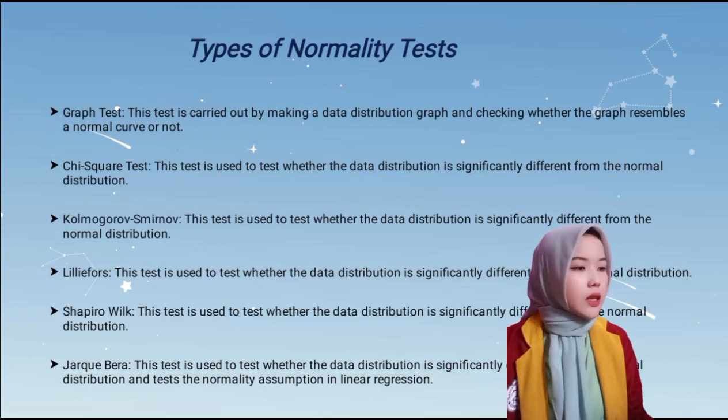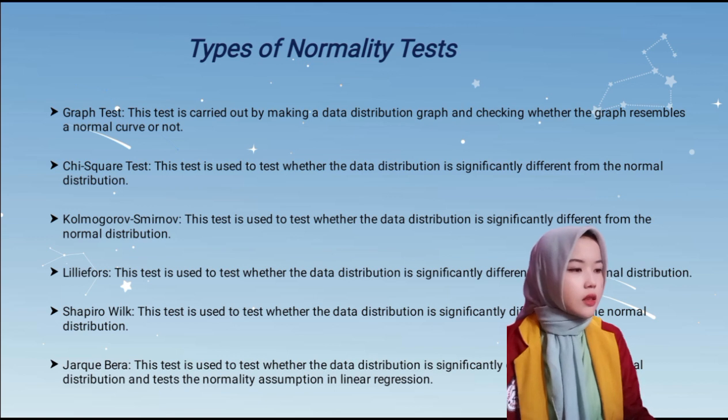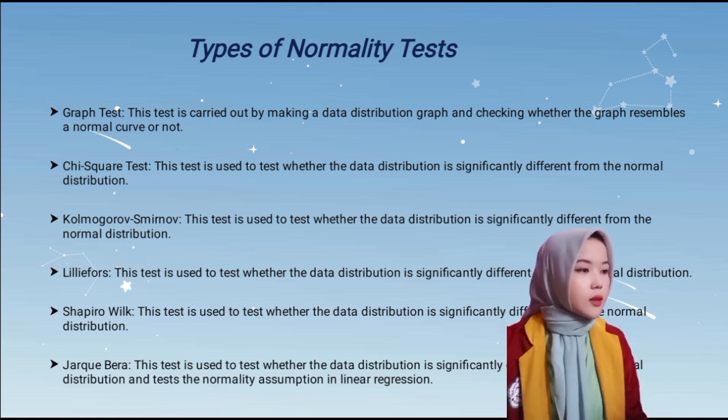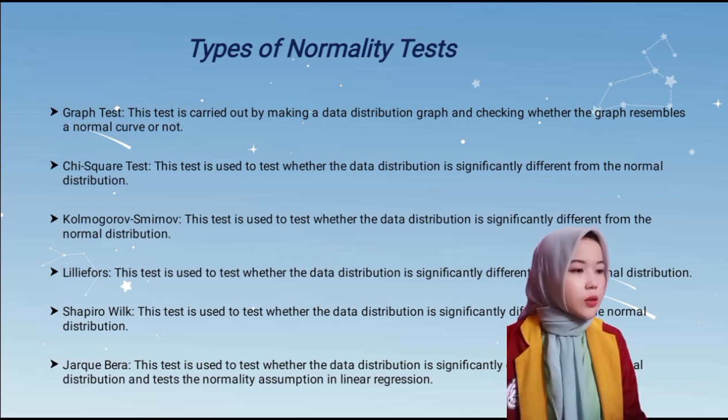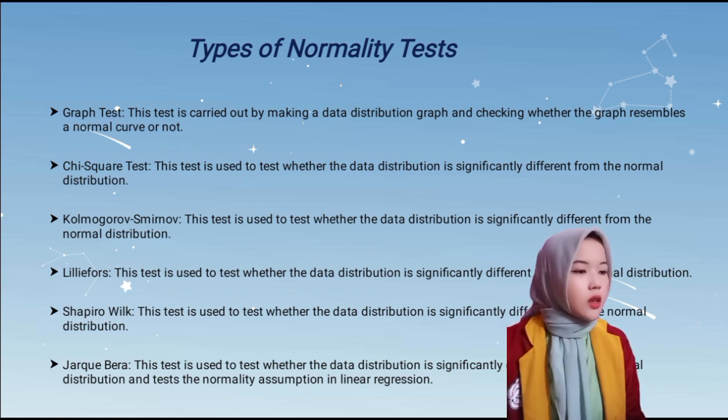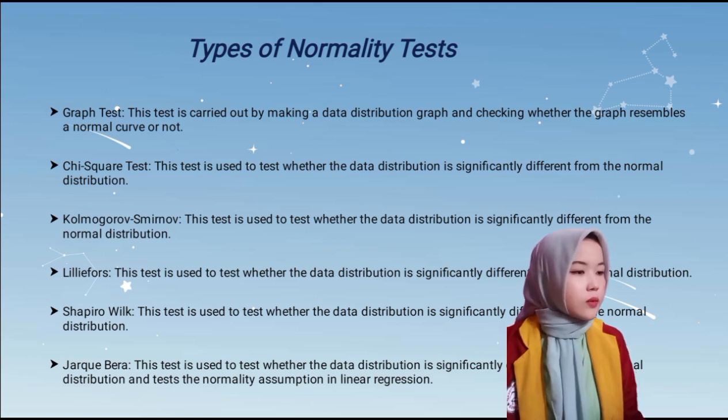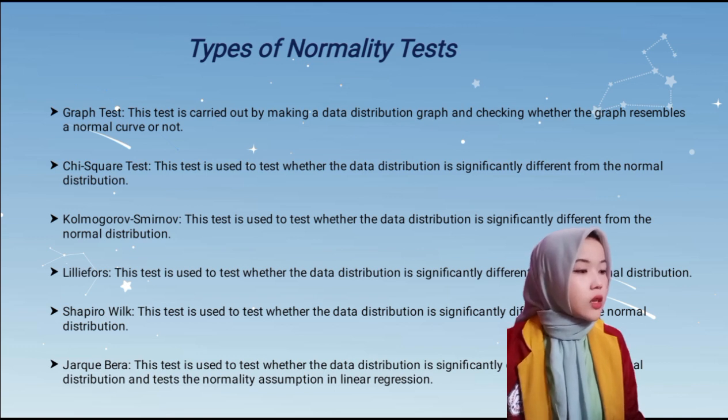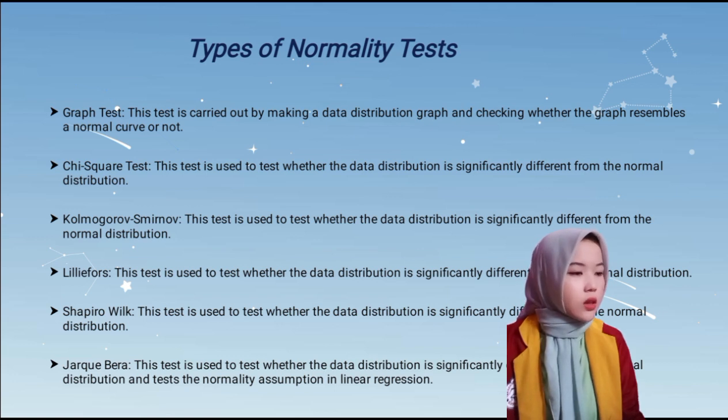Next, types of normality test. Graph test. This test is carried out by making a data distribution graph and checking whether the graph resembles a normal curve or not. Chi-square test. This test is used to test whether the data distribution is significantly different from the normal distribution. Kolmogorov-Smirnov. This test is used to test whether the data distribution is significantly different from the normal distribution.